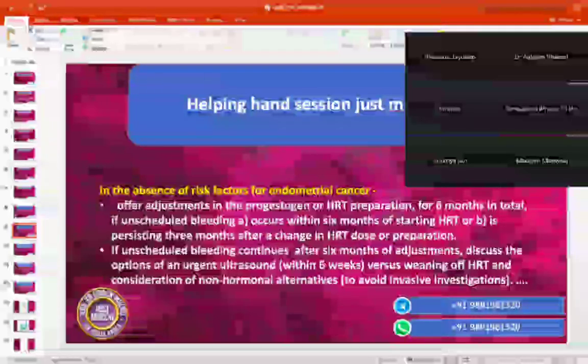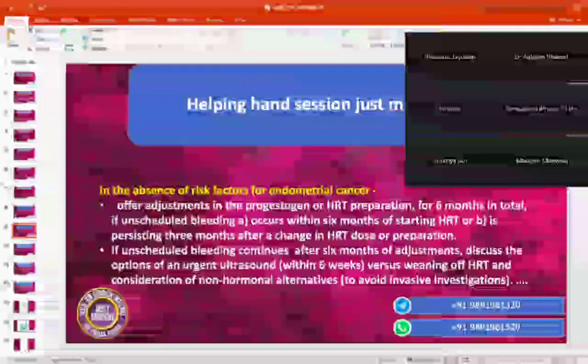First, if within 6 months, if within 3 months of changing, and that changing is maximum for 6 months, 3 months, and then 3 months course. And the third criteria, what is the third criteria? What we have learned is you can do adjustment a maximum of 2 times. 6 months.